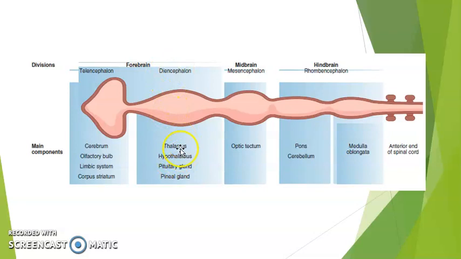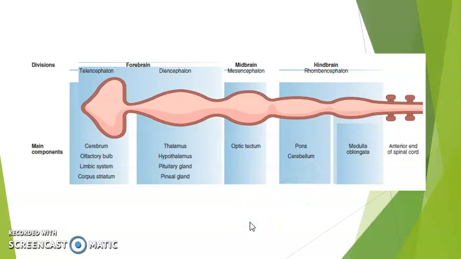In the diencephalon, there are the thalamus, hypothalamus, pituitary gland, and pineal gland. These are essential parts of the brain which are developed in almost all groups. Then in the midbrain, the optic tectum is there. Of course, this is quite comparative and differs in different types of organisms. Then the rhombencephalon has the pons, cerebellum, and medulla oblongata. These are more similar in different groups.